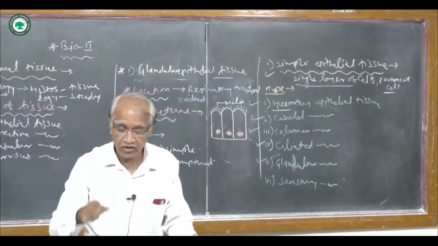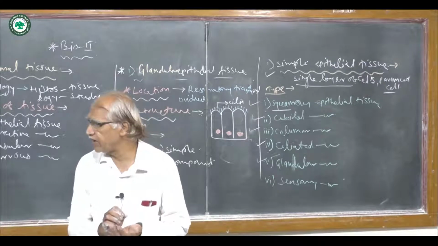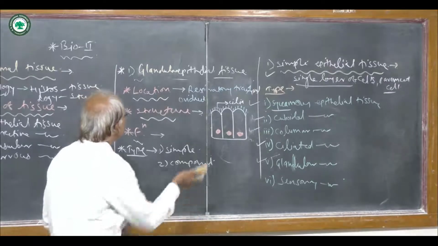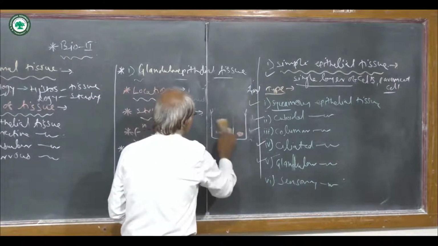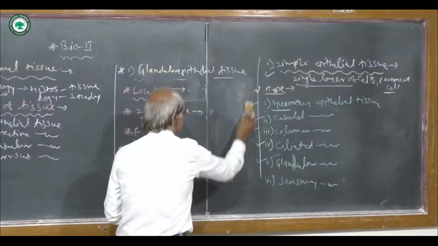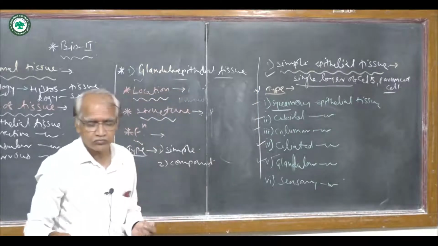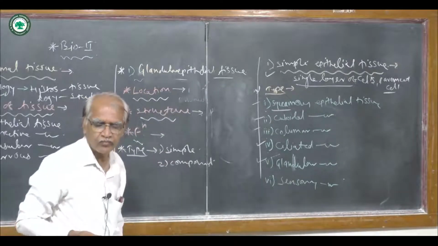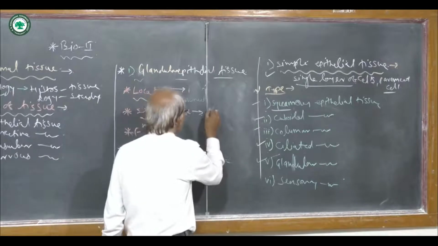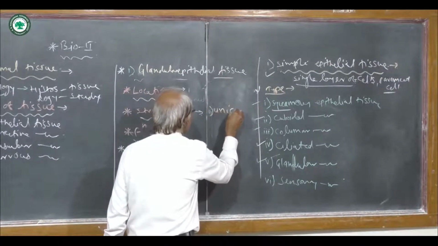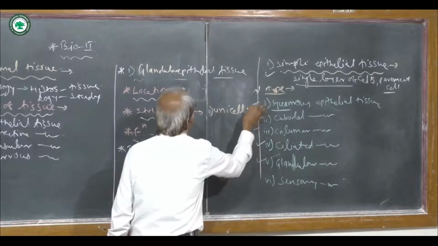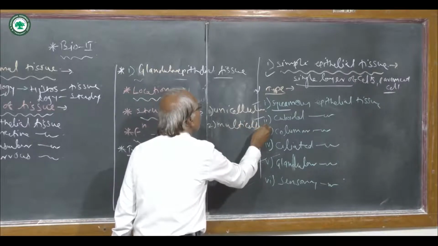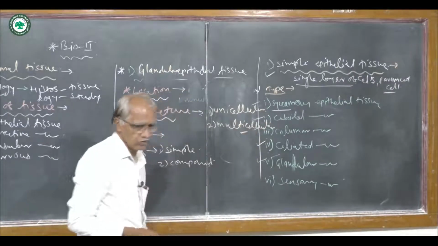Glandular epithelial tissue may be of different types. It may be unicellular or multicellular.